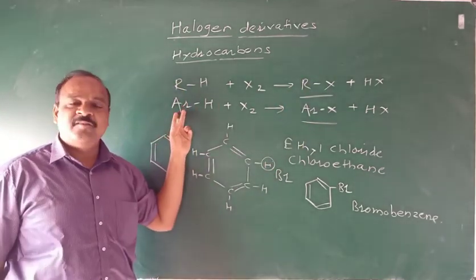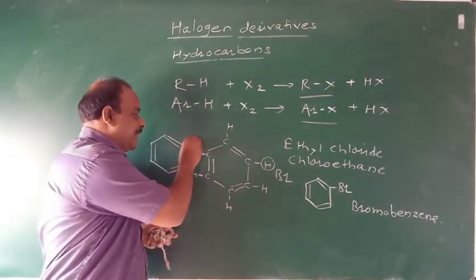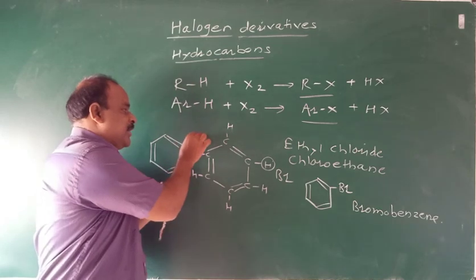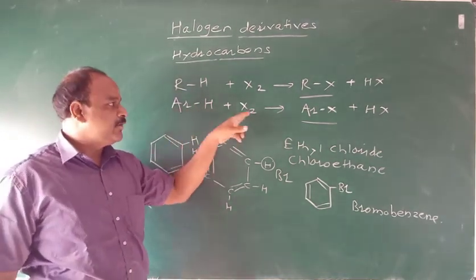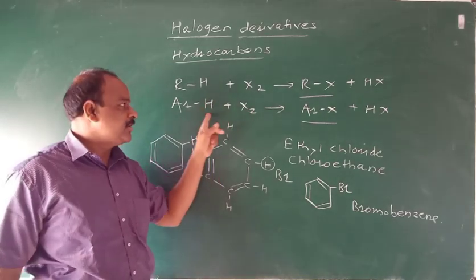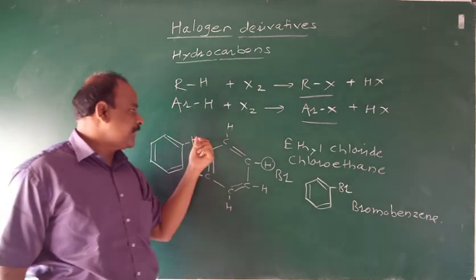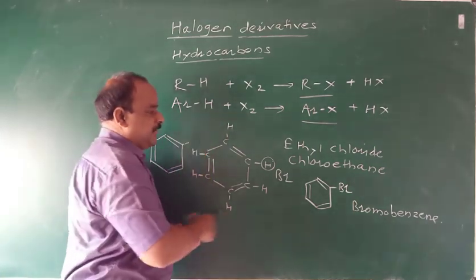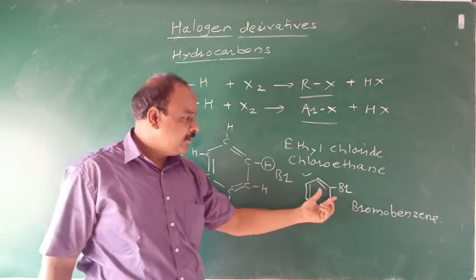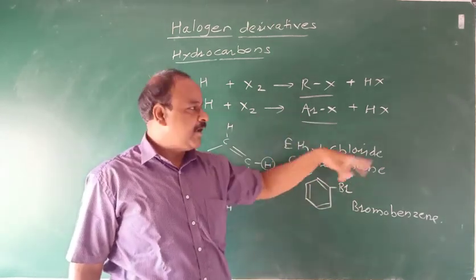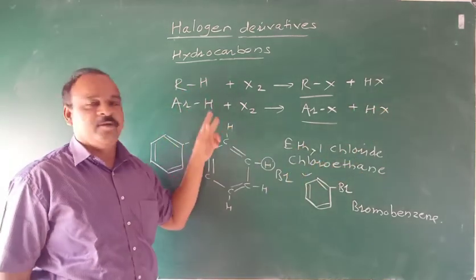Here, Ar means arene group, that is benzene. It is a benzene nucleus having one unused valency attached to H. It is arene, ArH. When it reacts with halogen, then the hydrogen atom is replaced by halogen to form ArX. Suppose X is Br. It is called a halogen derivative of arene, that is bromobenzene, and the byproduct is HX.